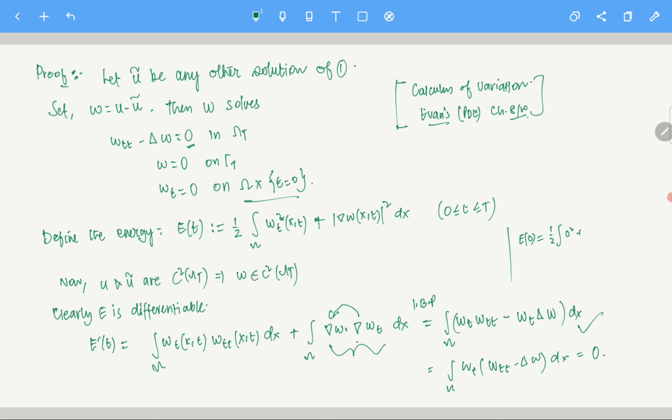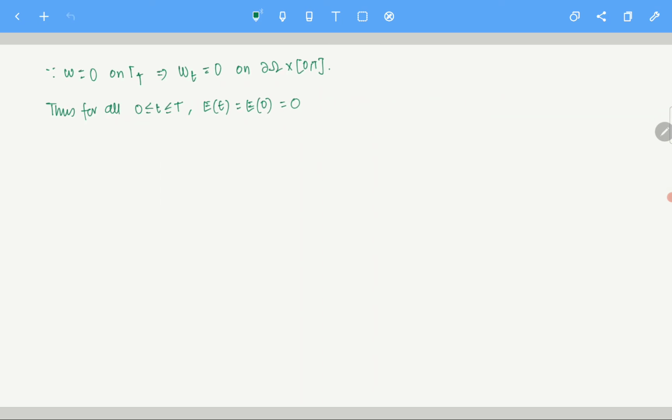The gradient of w at the point x0: w is 0 on gamma t, which also contains omega cross t equals 0. So w is 0 on omega at t equals 0, and the gradient at the point x0, t equals 0 is also 0. So this is also 0 squared. Essentially E(0) is 0. So E(t) equals E(0) because E is constant, which equals 0. This is what we just calculated.